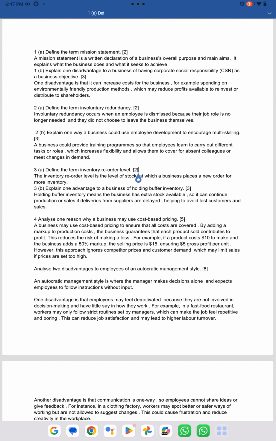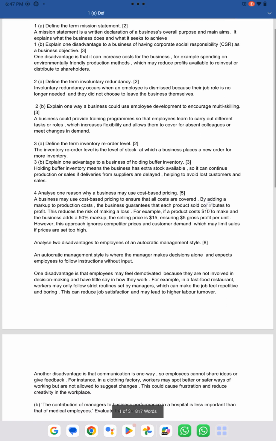Then we have the next question: explain one way a business could use employee development to encourage multi-skilling. A business could provide training programs so that employees learn to carry out different tasks and roles, which increases, of course, the flexibility and allows them to cover for absent colleagues or meet changes in demand.